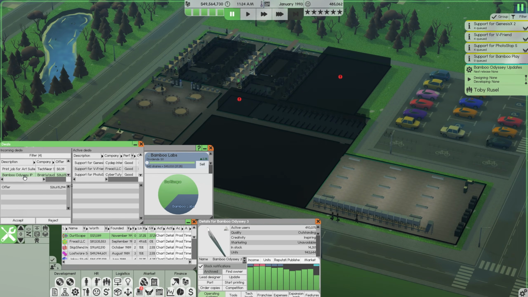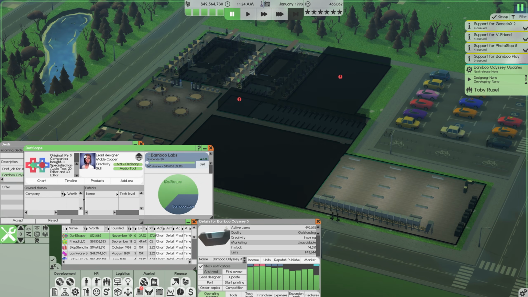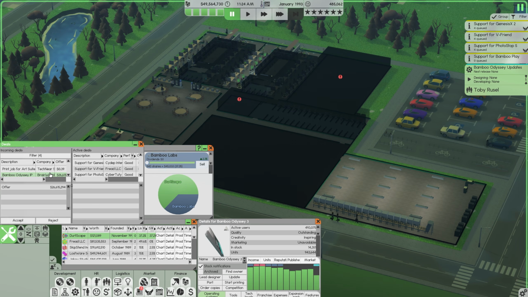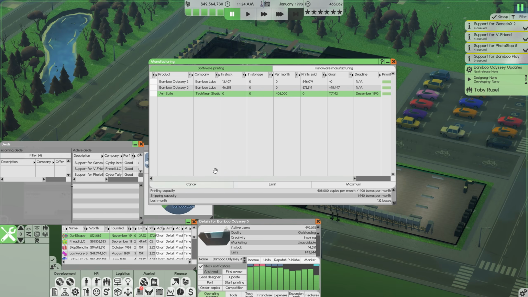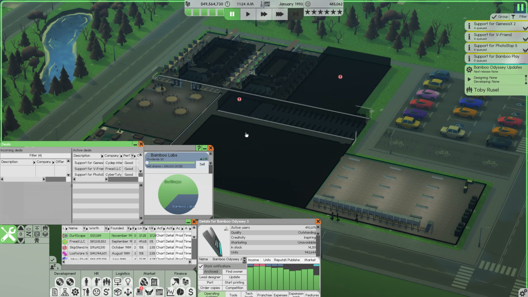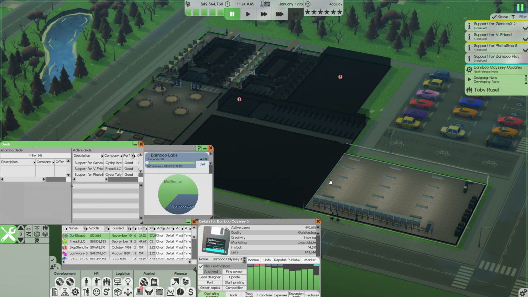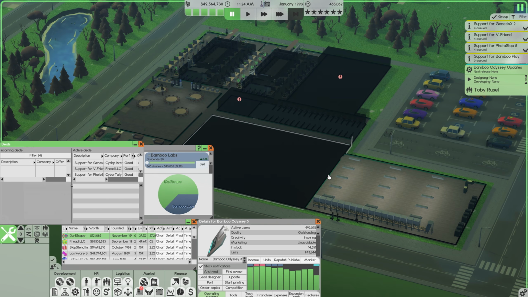We are still being offered things for Bamboo Odyssey IP. Brainwardy, which I believe is, no, it's not that company. Brainwardy wants to offer us $26 million for this. I still don't think it's worth it, but it's getting closer. It's definitely getting closer. I'm going to accept that print job and continue on. The only problem is we now have nothing for our GD1 team to do.